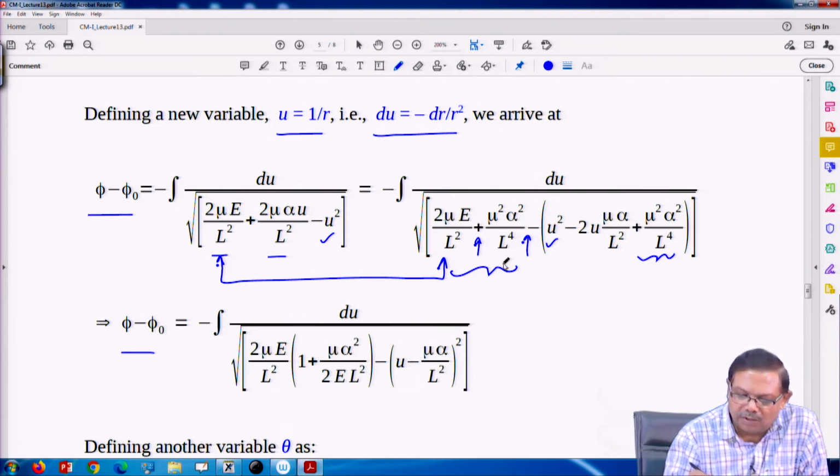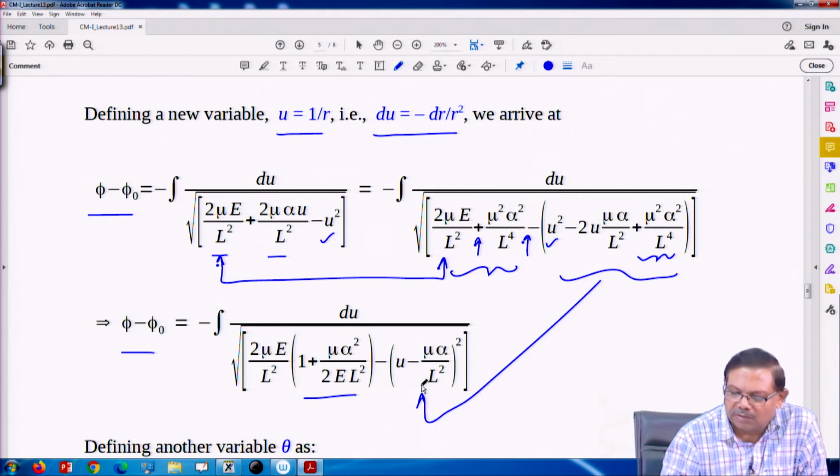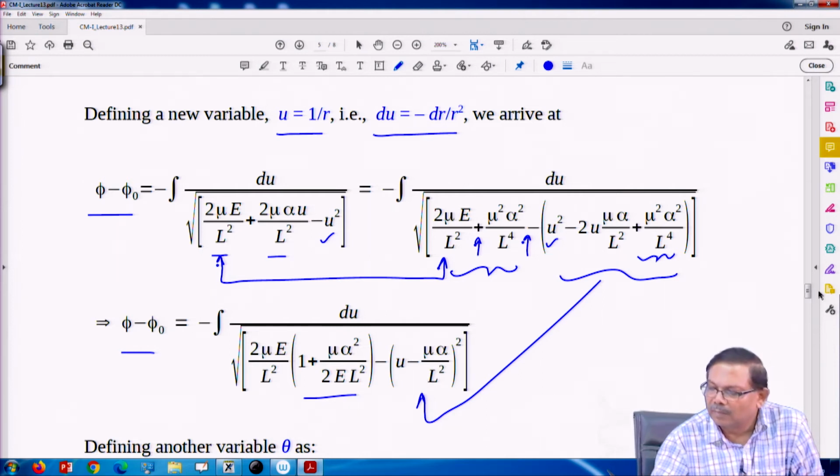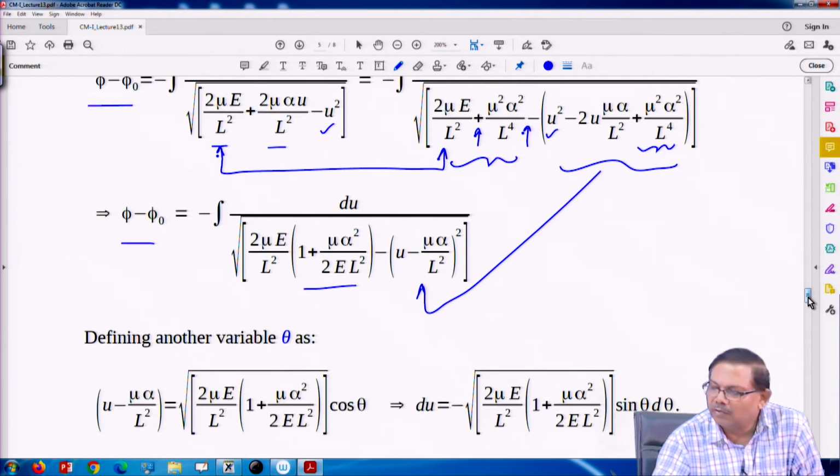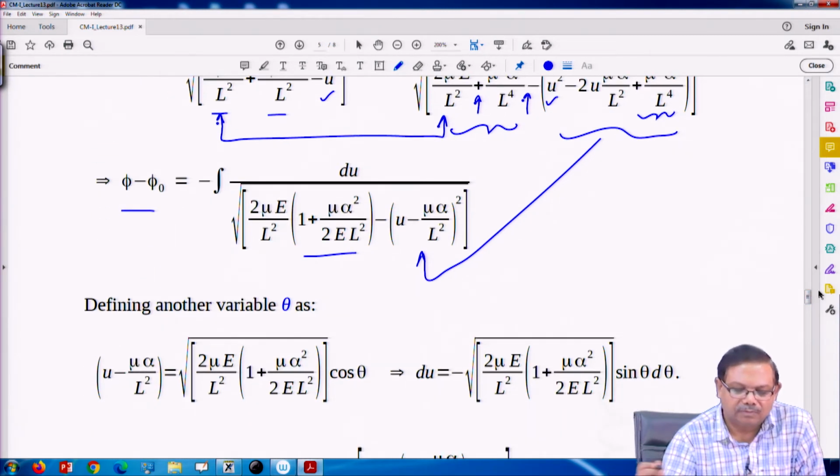So, 2 e L square. So, that is what, and this term is the whole square, u minus mu alpha upon L square whole square. So, once this is done, I do one more change of variable.